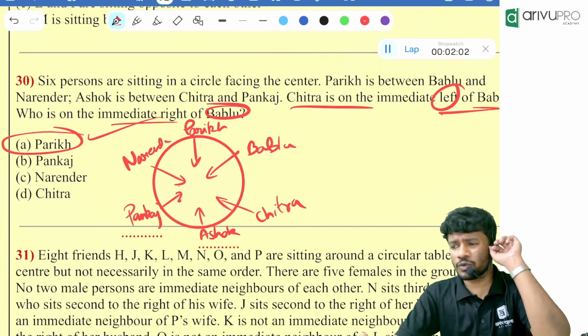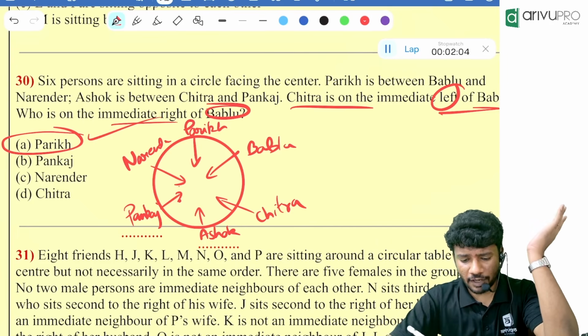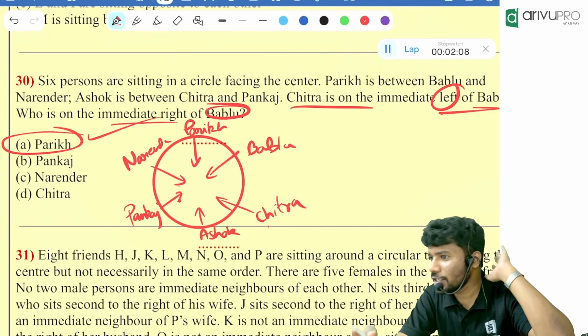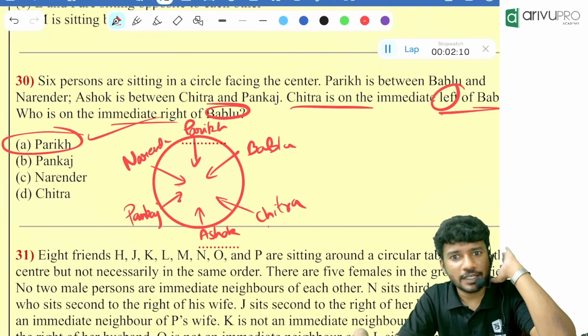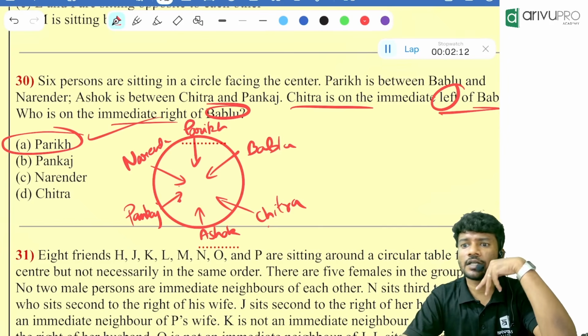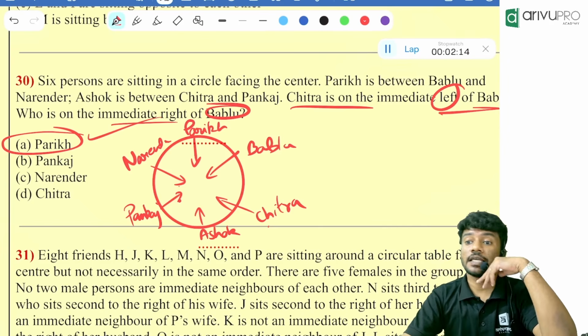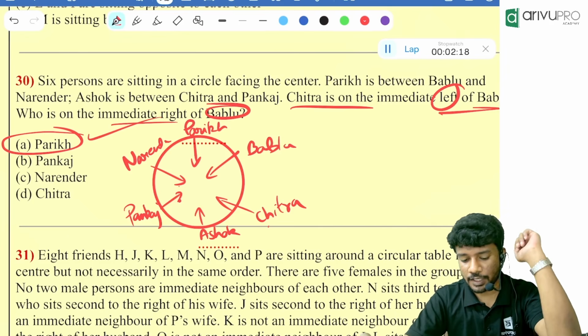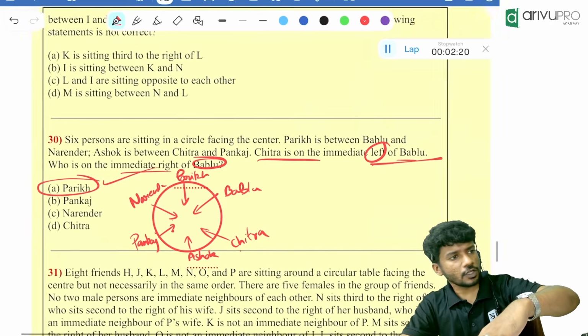You didn't need to do all the things. After you wrote Chitra itself, you could have gone for the answer. Everyone understood? Pakka? Clear? Anyone has any doubt? No. Niksha, any doubt? Yes. Got it? Yes. Kalei, you got it? Yes. Perfect. Done. Online.